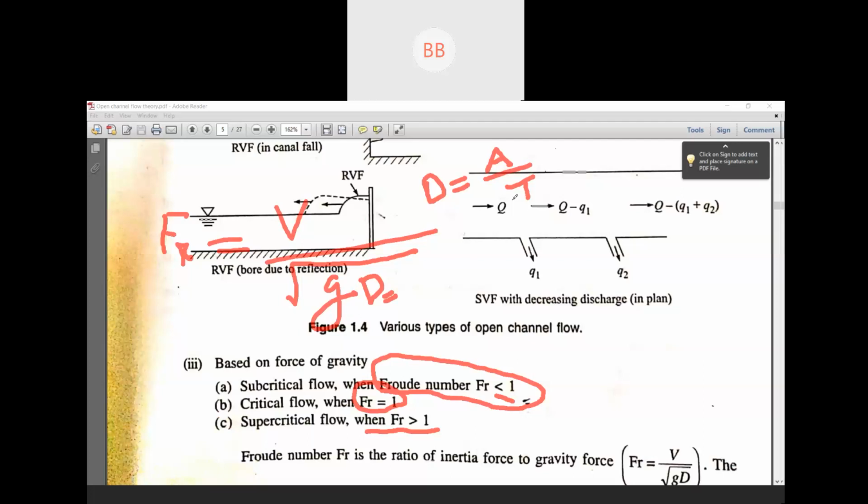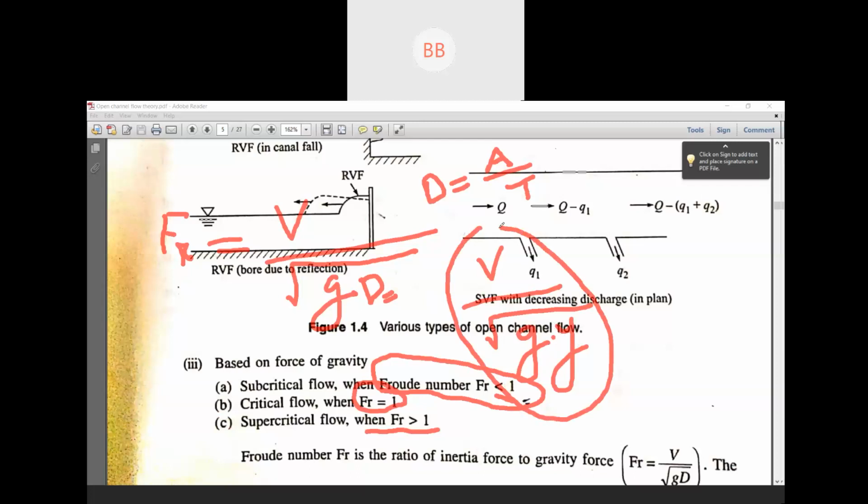But in many textbooks you can find the Froude number expression given like this: V by root over g multiplied by y. This is only valid for a rectangular channel. When they are using Froude number for a rectangular channel, they directly use this expression. In place of D, they use depth of flow.